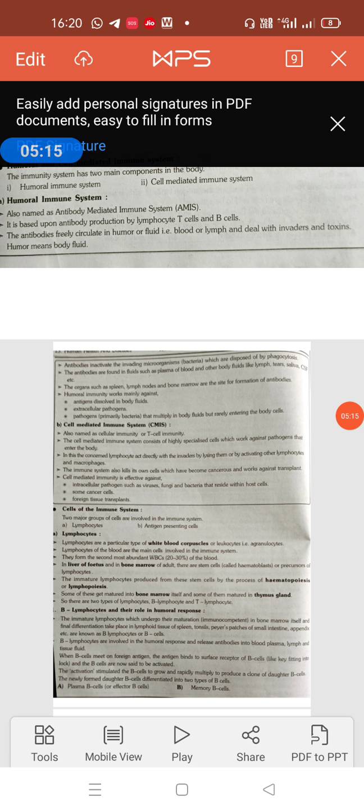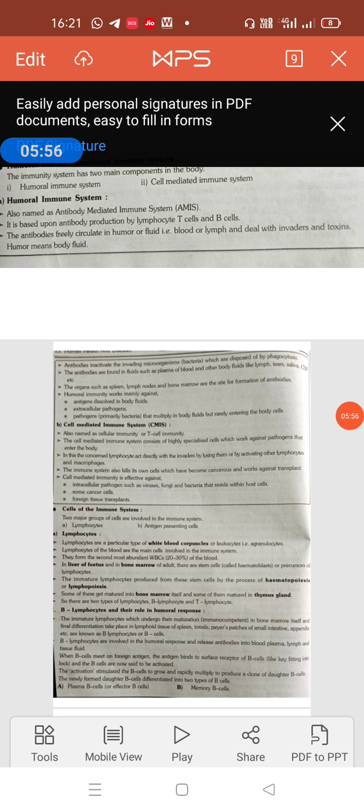So cell mediated immunity is also called cellular immunity or T cell immunity. The cell mediated immune system consists of highly specialized cells which work against pathogens that enter the body. In this, lymphocytes can interact directly with invaders by lysing them or by activating other lymphocytes and macrophages. The immune system also kills its own cells which have become cancerous and works against transplants. So cell mediated immunity is effective against intracellular pathogens such as viruses, fungi, and bacteria that reside within host cells, some cancer cells, and foreign tissue transplants.